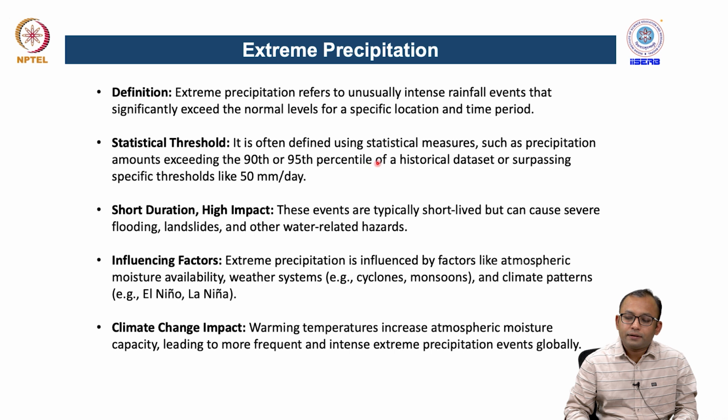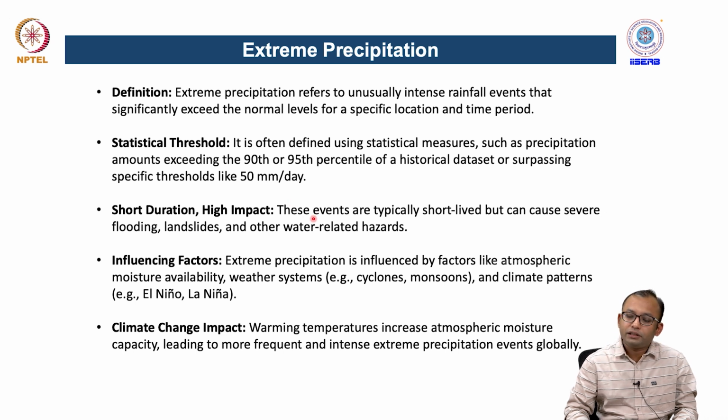We can also draw a threshold as a fixed magnitude, like 50 mm per day or 150 mm per day. If any precipitation event crosses this threshold, it can be considered an extreme precipitation event for that particular region.